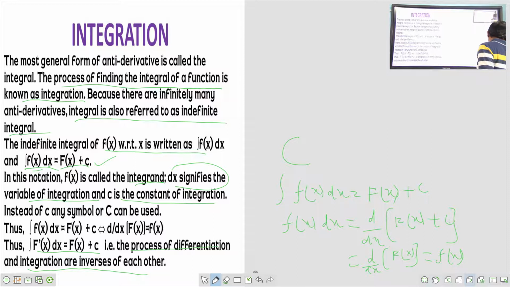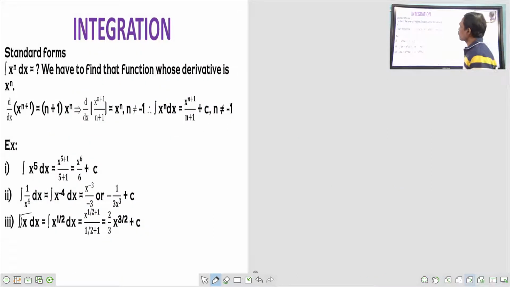Let's see some more examples for that. We will come to standard forms. In integration, we have standard forms. What is the standard form here? Integral x raised to n dx. We have to find that function whose derivative is x to the power of n.